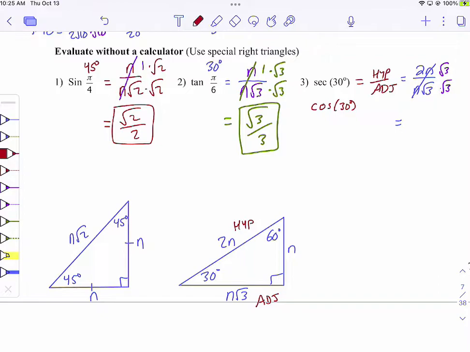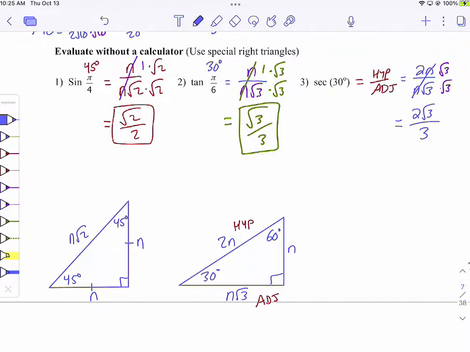These two things are not equal. I took this and I flipped it. The cosecant of 60 is equal to secant of 30, but that really wouldn't make it easier, because cosecant's not any easier than secant. I understand your question. You could probably check it that way. You could do cosecant of 60 and see if you get the same thing.